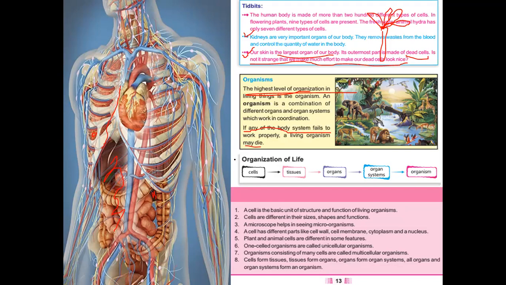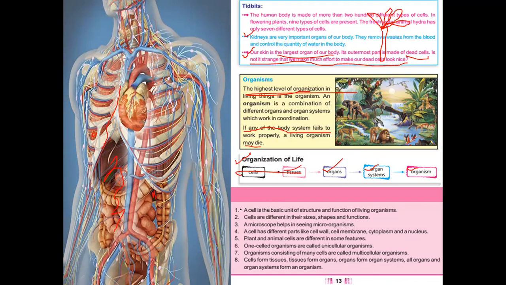Okay, next we will see a summary of organization of life. First, we have studied about cells, then tissues, organs, then they form organ systems and organisms. Like this you can learn the organization of life, or they are called levels of organization in higher classes. You see, these all are animals, and they are all organisms. So just take a review of this chapter.